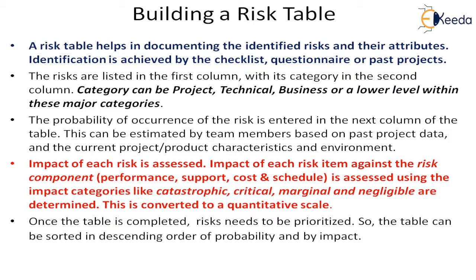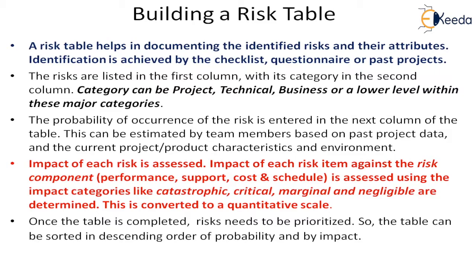And then we will also have to assess, or rather estimate, the impact. So the impact of each risk item will have to be determined against the risk components. And we saw that the risk components were performance, support, cost, and schedule of the project. So how much does it impact these four major parameters of the project, and that we have to see for each risk.